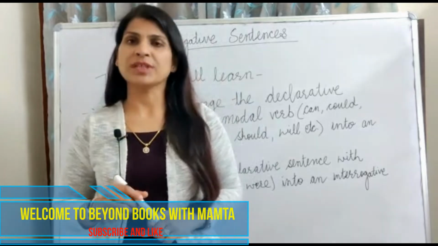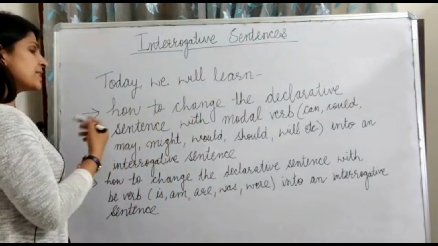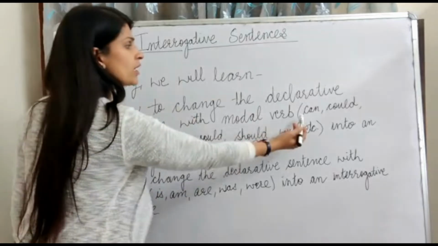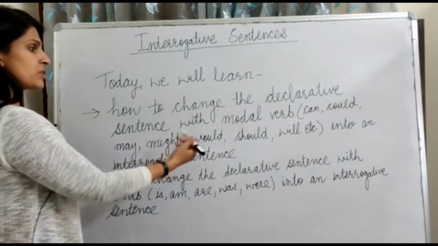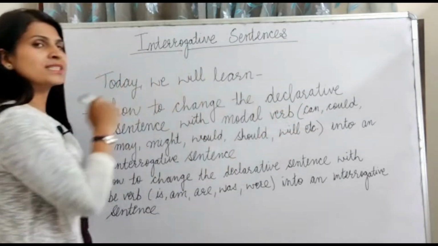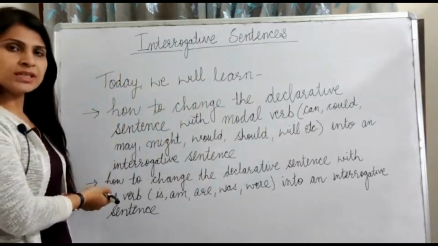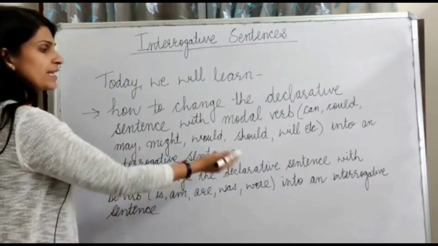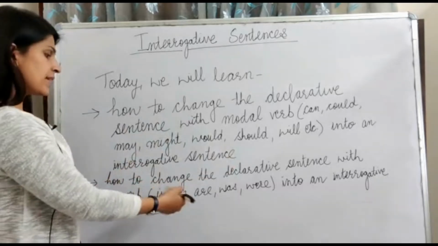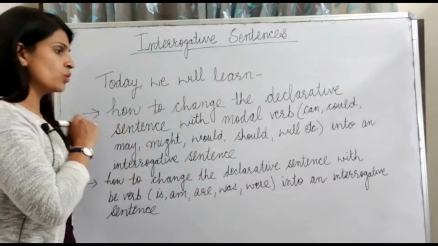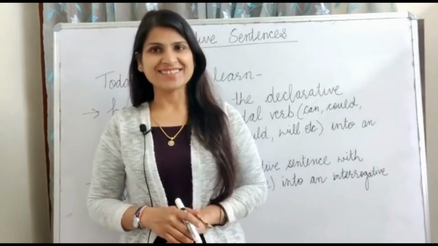Now let's come to today's topic. Today we will learn how to change the declarative sentence with a modal verb into an interrogative sentence. Modal verbs mean can, could, may, might, would, should, will, shall, etc. We will also learn how to change the declarative sentence with a be verb into an interrogative sentence. Be verbs are is, am, are, was, were. So, let's get started.